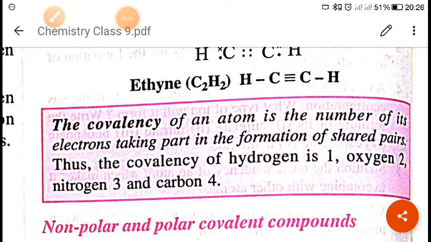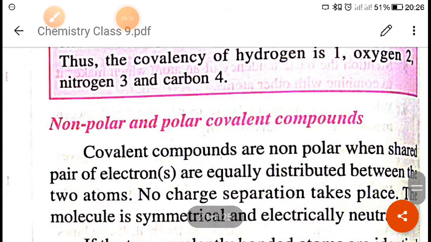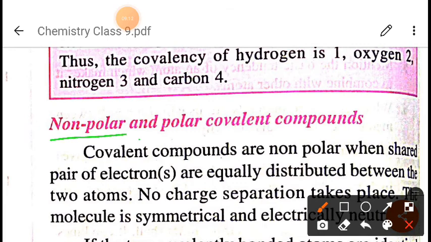Now, the next type of covalent bond is polar and non-polar covalent bond. So what is a non-polar covalent bond? Non-polar covalent bonds are those covalent bonds in which the shared pair of electrons is equally distributed between the two atoms.